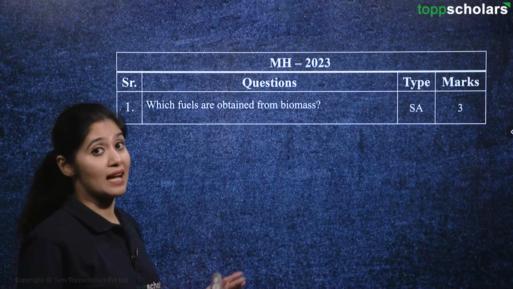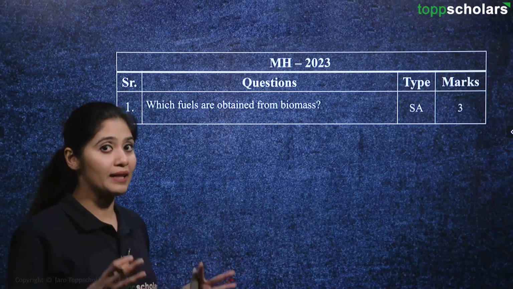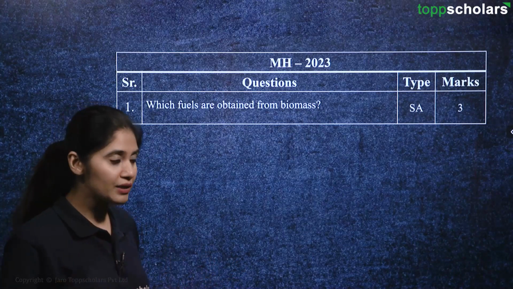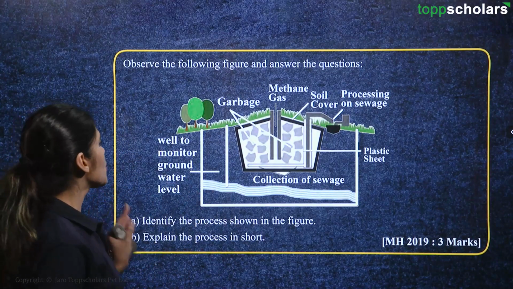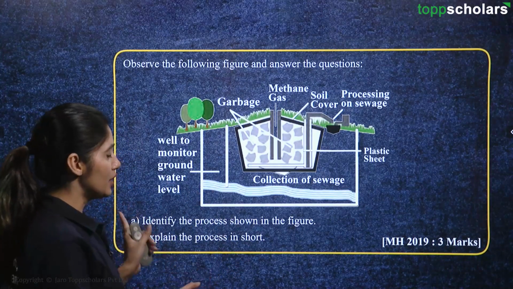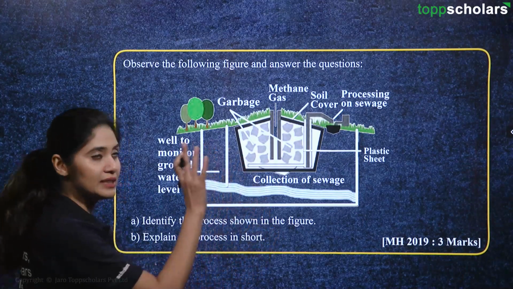This question was asked in 23. So, we know that this biofuel topic is actually very important from this chapter. Now, let us try to answer this question. Okay. So, we saw this diagram earlier, and the question was to identify the process shown in the figure.